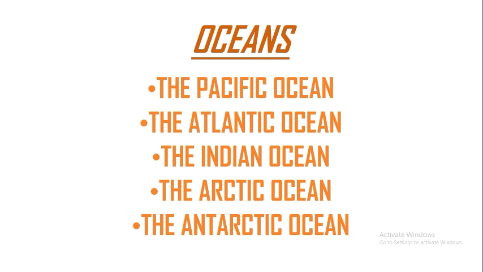Okay, the Atlantic Ocean lies between North and South America on one side and Europe and Africa on the other side. The deepest point on this ocean is known as Puerto Rico Trench, which is around 9 km deep. This is the busiest ocean for shipping purpose. Okay, because it is mainly used for trading purpose.